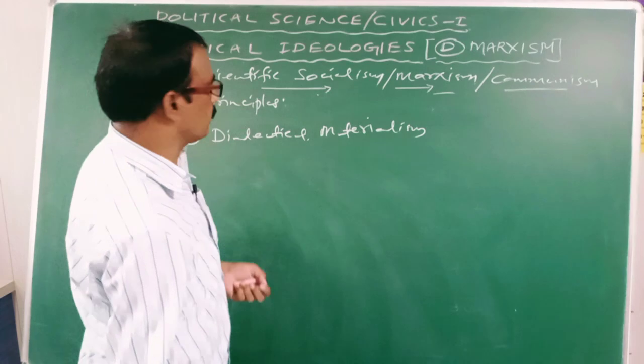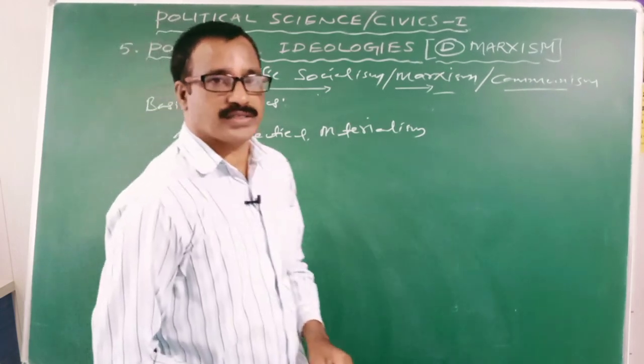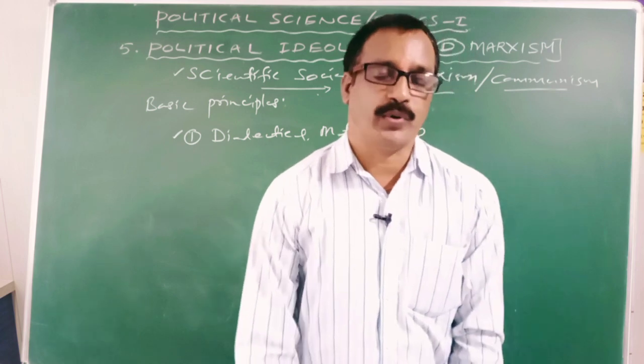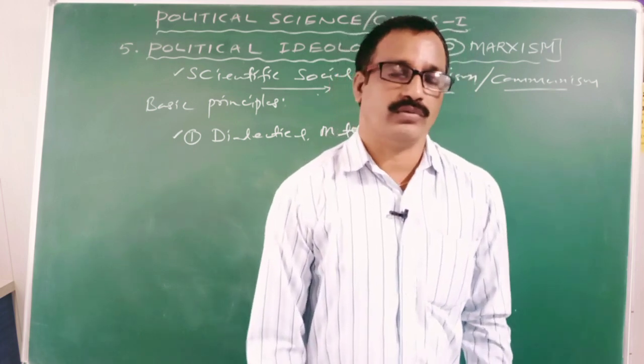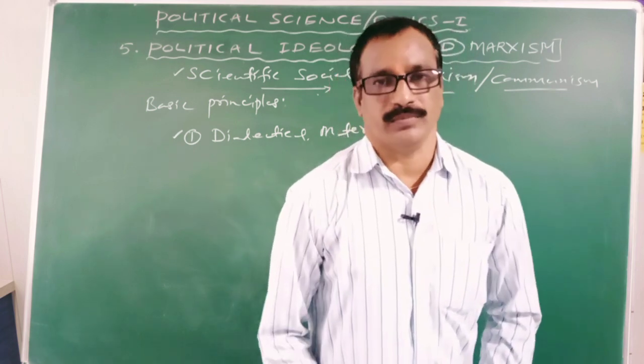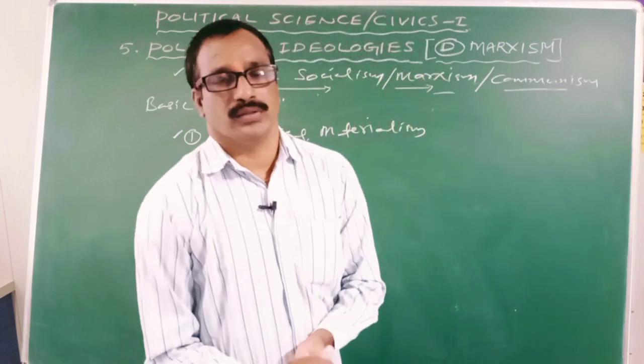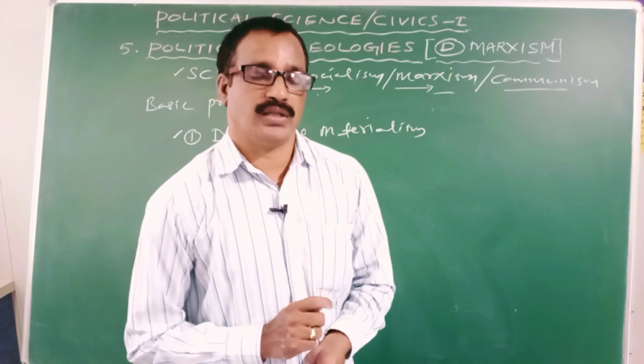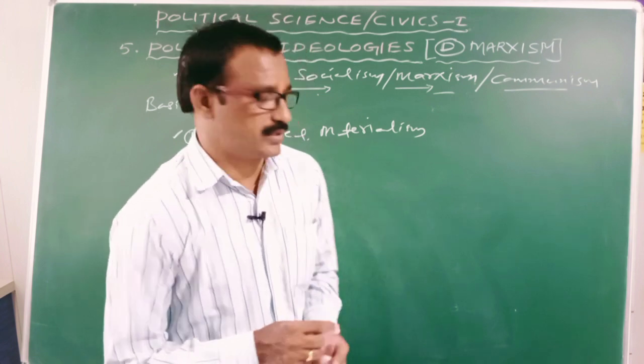So the first one is dialectical materialism. It is one of the important principles of communism. Yes, the philosophy of communism is on the basis of dialectical materialism.